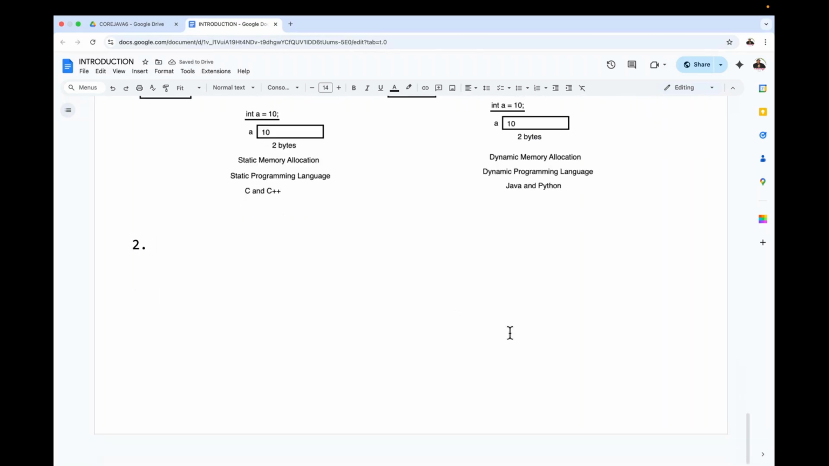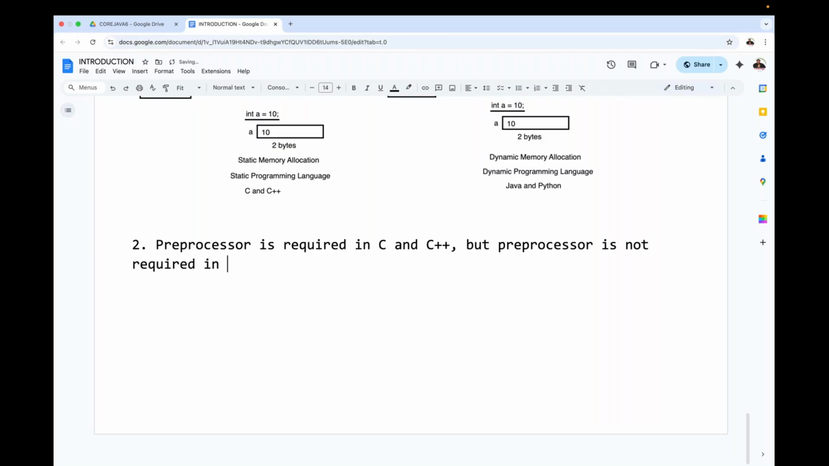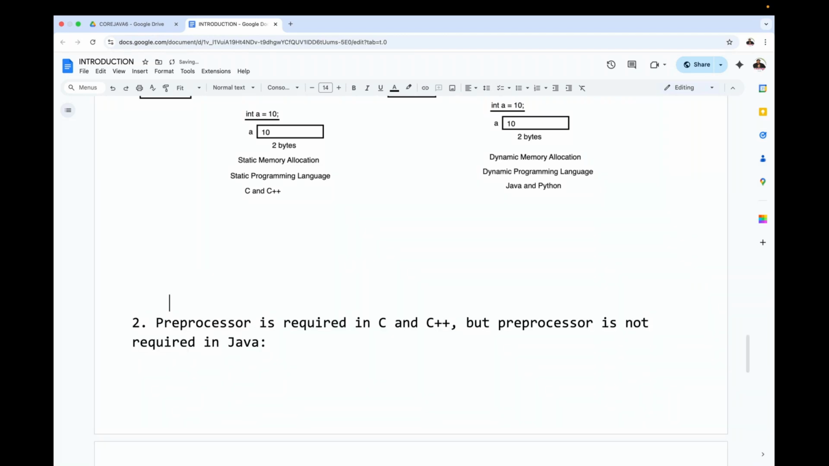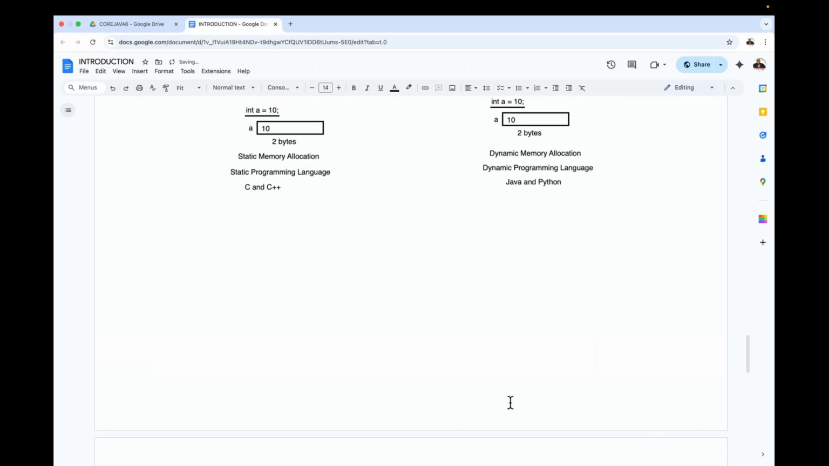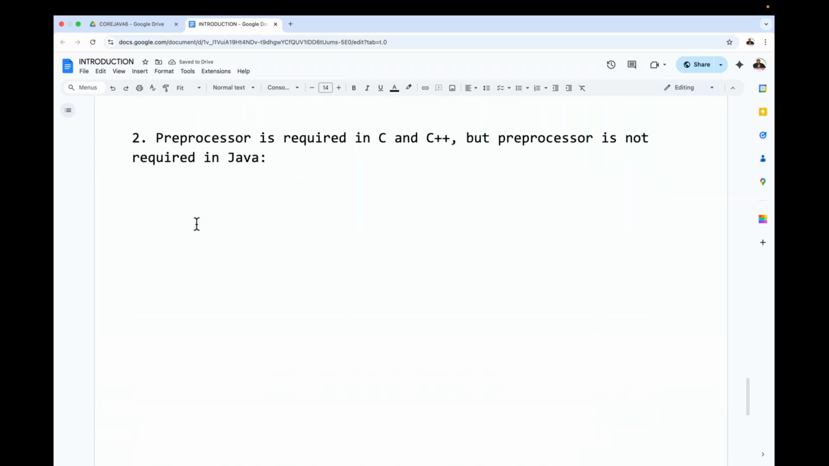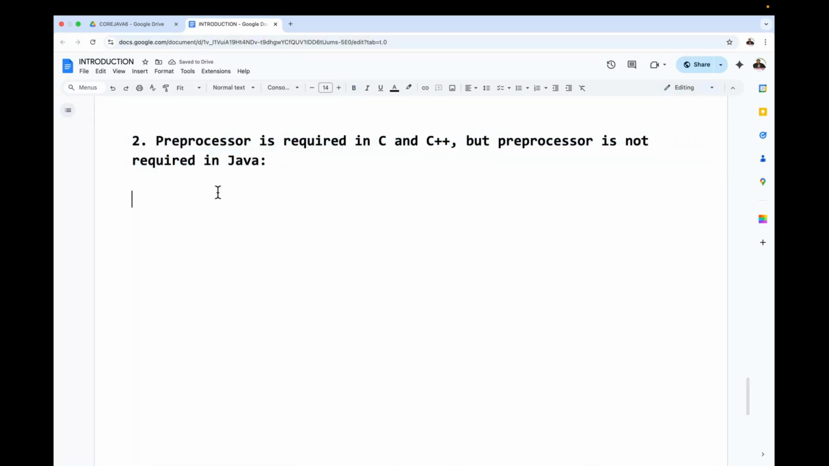Preprocessor is required in C and C++, but preprocessor is not required in Java. Preprocessor is required in C and C++, but preprocessor is not required in Java. This is the point we have to understand.